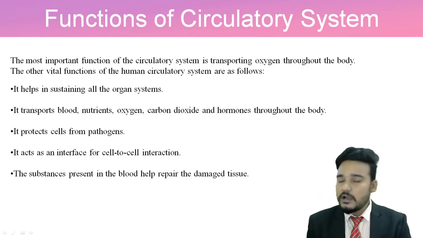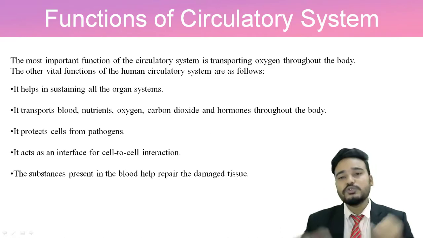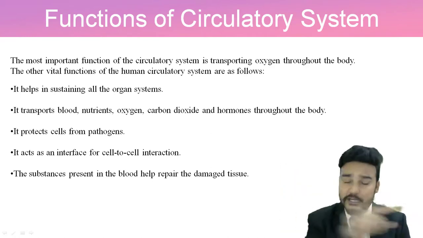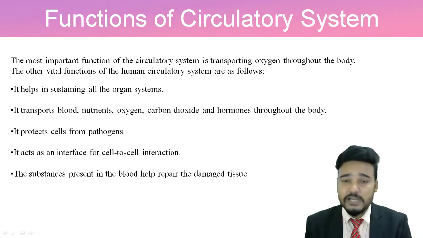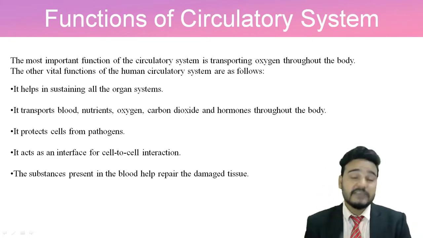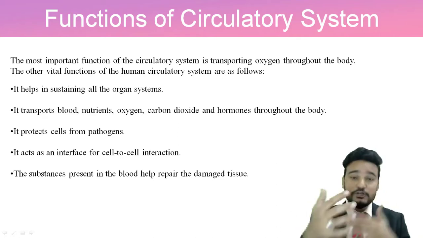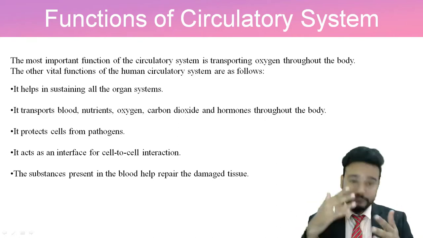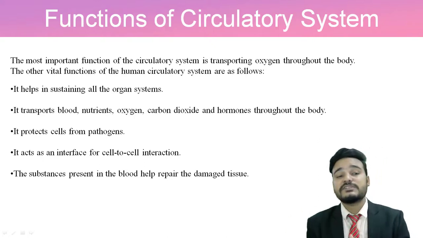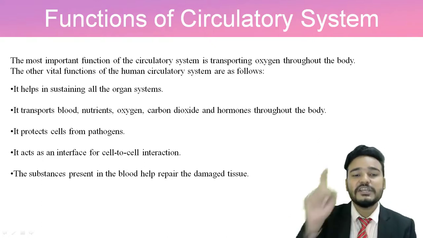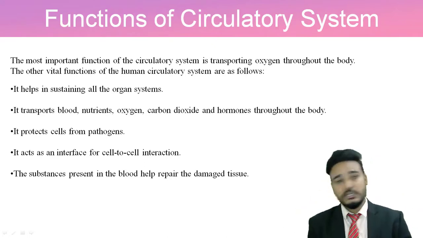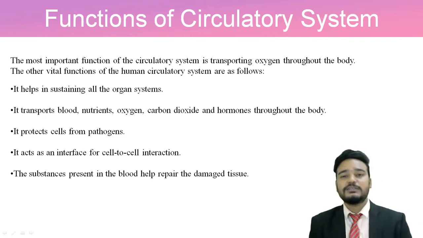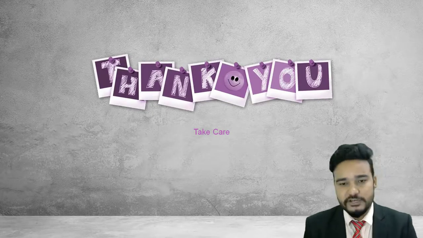It transports blood, nutrients, oxygen, carbon dioxide and hormones throughout the body through the network of arteries and veins, and it also protects cells from pathogens. It acts as an interface for cell to cell interaction, like a mediator between different cells, and the substances present in the blood help to repair damaged tissues. That is also another important function of the circulatory system.